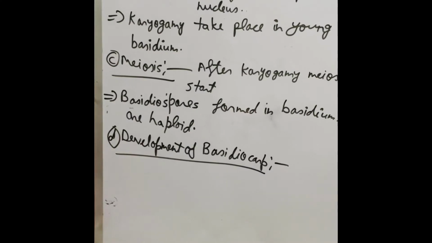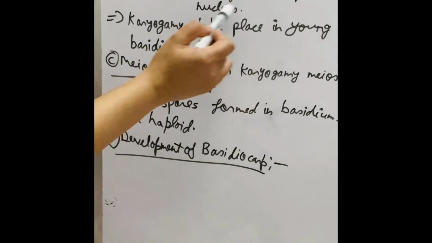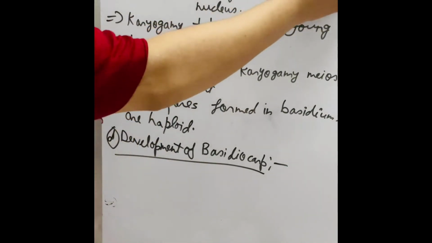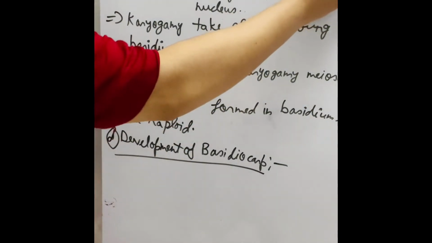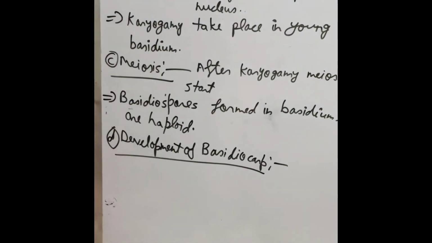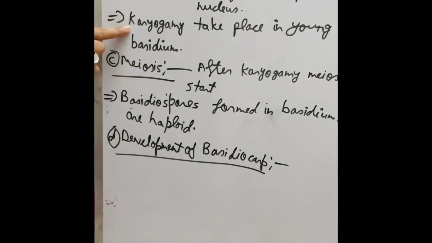After plasmogamy, the karyogamy process starts. In karyogamy, the dikaryotic nuclei fuse and form a diploid nucleus. On the last page, you saw the dikaryotic mycelium, which has two kinds of nuclei, and that is the diploid nucleus. Karyogamy takes place in the young basidium, the stage formed before the basidiocarp.